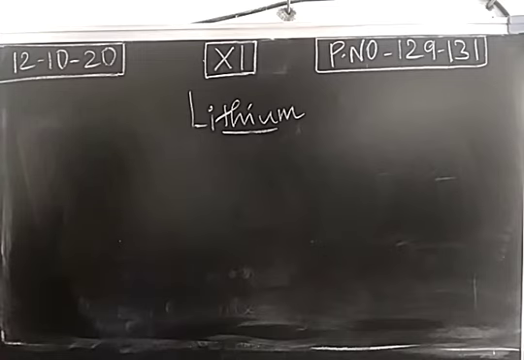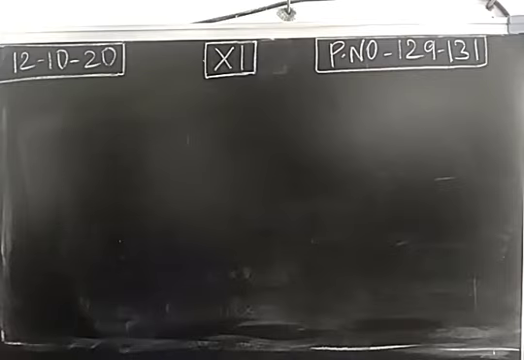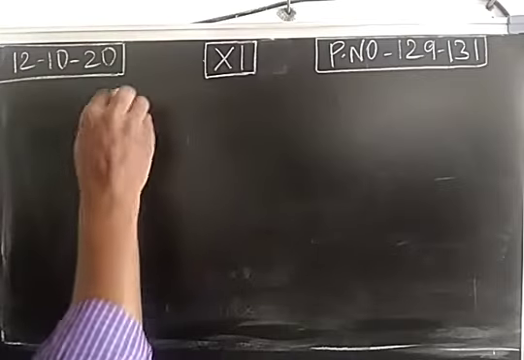So these are all the differences between lithium and other members of group number 1. So we have compared the properties of lithium with other members. Next one, diagonal relationship. This we already studied in the periodic classification lesson.